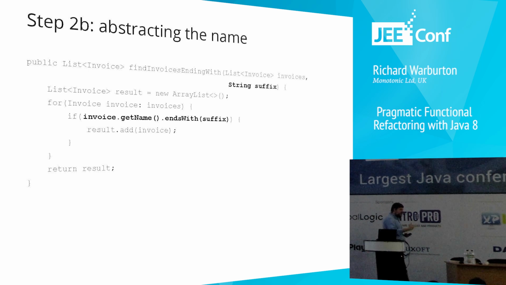And nearly all of this code is the same as on the previous slide, yeah? You're looping over that list of invoices again. You're making some kind of check about an individual invoice, and if it meets that criteria, you're adding it into your list of invoices. The only thing that's different is the idea of this filtering condition.